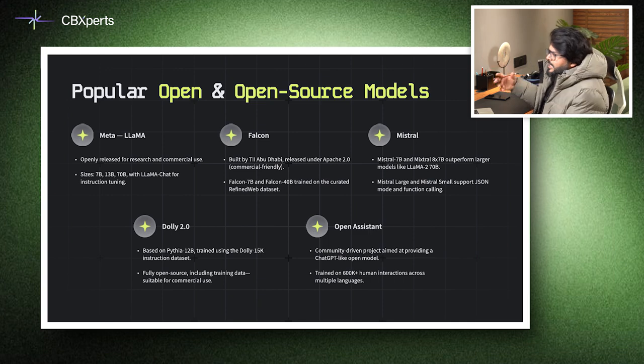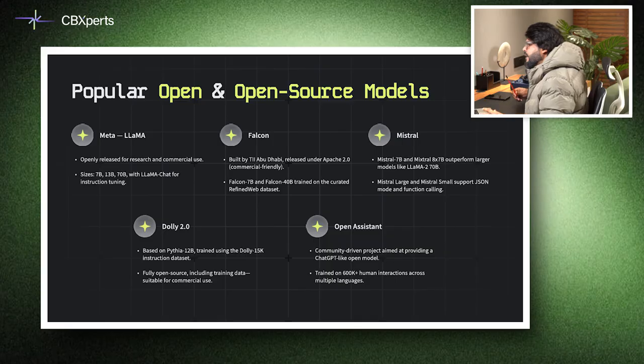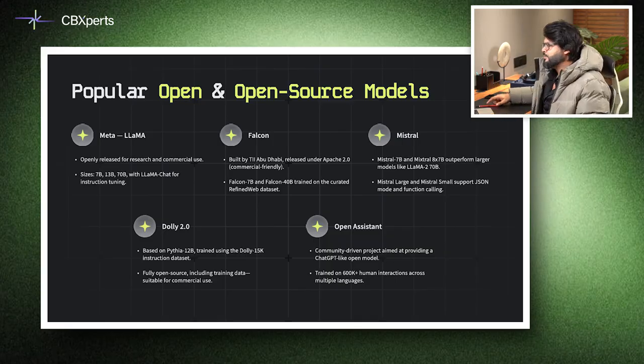Dolly 2 based on Pythia 12B model is also available. Open Assistant is a community. I'm going to give a quick brief around Open Assistant. It's a community driven project trained on more than 600,000 human interactions across languages. But I want to again emphasize this part, and I'll try to describe that again.